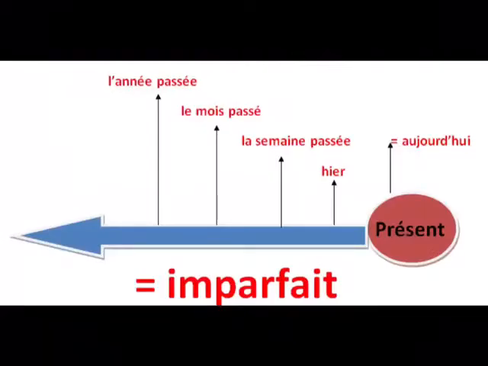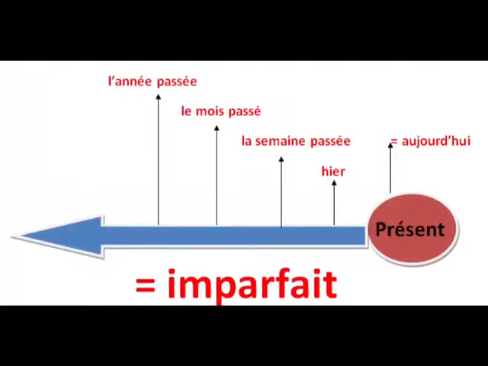So we've said that the imperfect, l'imparfait in French, takes place in the past. But let's look at some examples. If you're trying to describe something that happened frequently or regularly in the past, you might say, quand j'avais 10 ans, je faisais de la natation. When I was 10, I went swimming twice a week. Here we use the imperfect in French and in English because this was something that happened on a regular basis in the past.